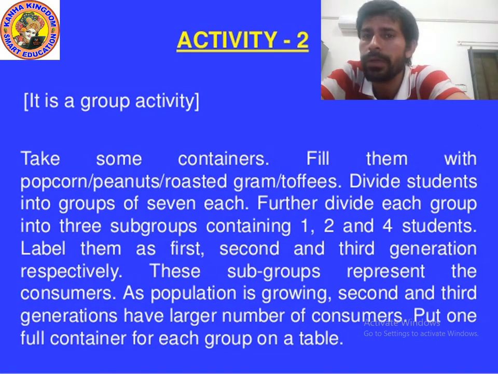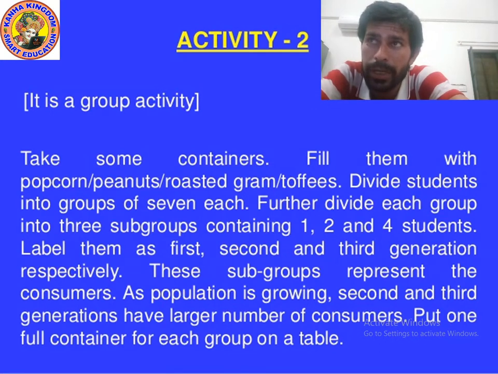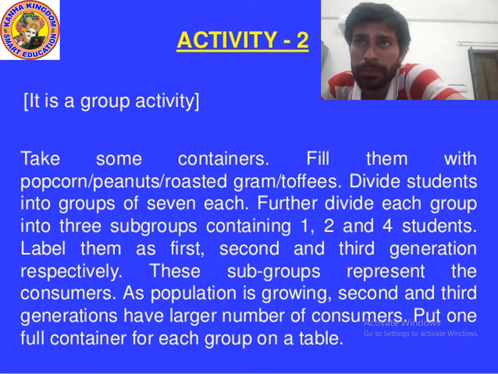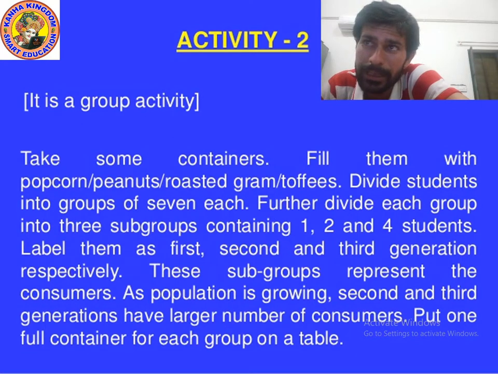So what will you do? Take some containers, fill them with popcorn, peanuts, roasted grams, toffees. Divide students into groups of 7 each. Then divide each group further into 3 subgroups containing 1, 2 or 4 students. Label them as first, second and third generation respectively. These subgroups represent the consumers. As population is growing, second and third generation have a larger number of consumers. Put one full container for each group on a table. Then we will see the observation.